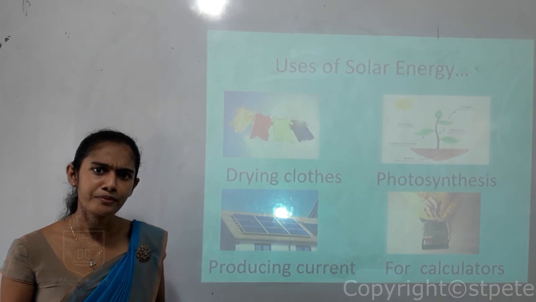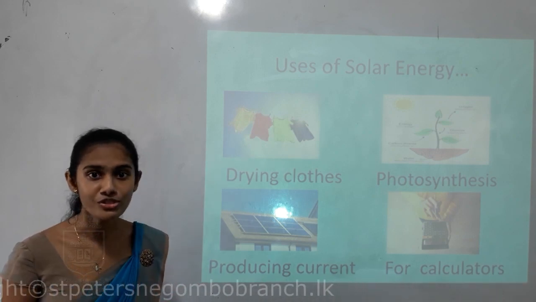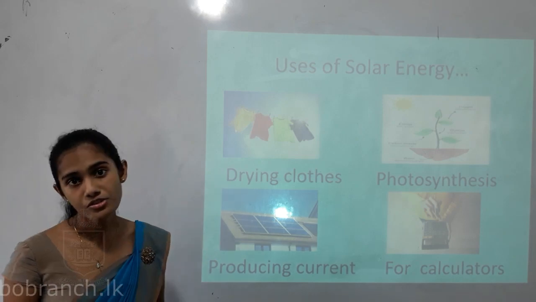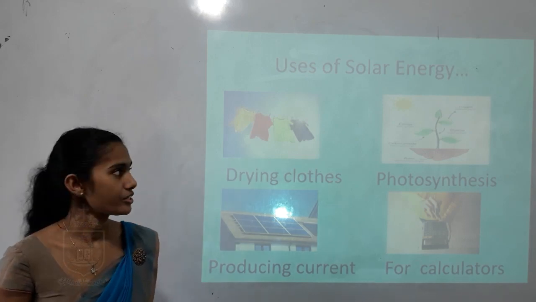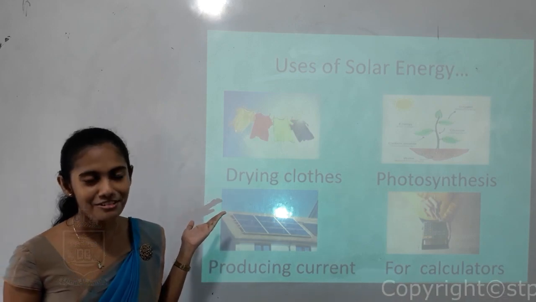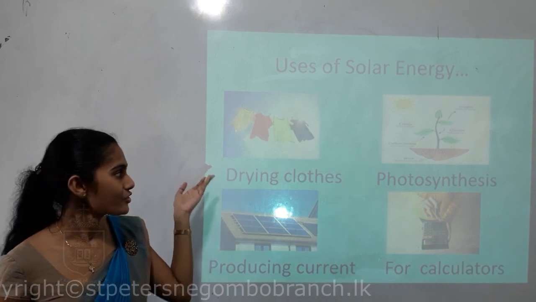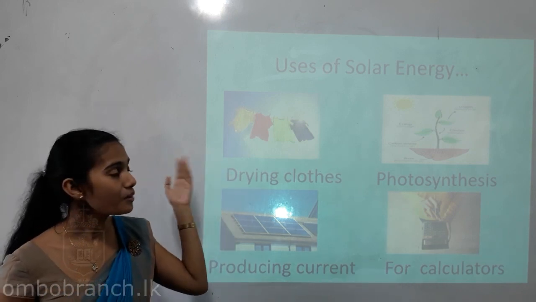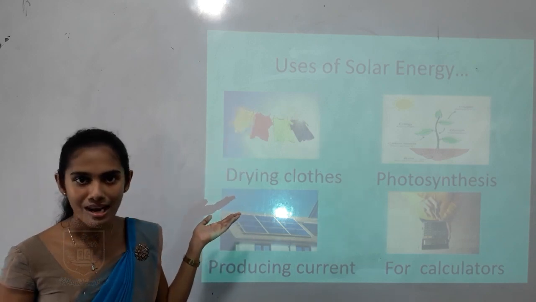So children, for our day-to-day activities, we need solar energy. We use solar energy. So now we are going to see what are the instances where we use this solar energy. You all know, children, after washing your clothes, you have to dry them, children. So to dry your clothes, you hang them on a rope, children. So that means we use solar energy.